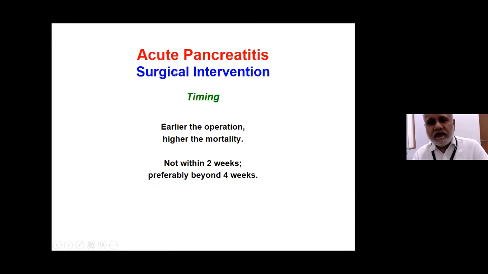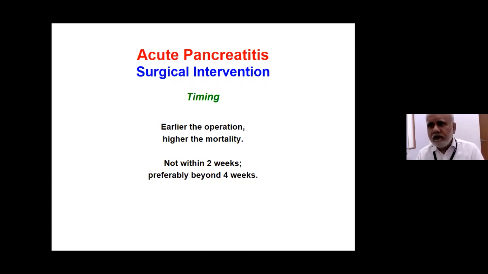The timing of surgical intervention is very, very important. And now it is well established that the later you do it, the better. So as far as possible, we don't want to operate within 2 weeks, and preferably we want to delay the surgical intervention to beyond 4 weeks. And that is where the role of percutaneous and endoscopic intervention to delay the possible surgical intervention is very important.